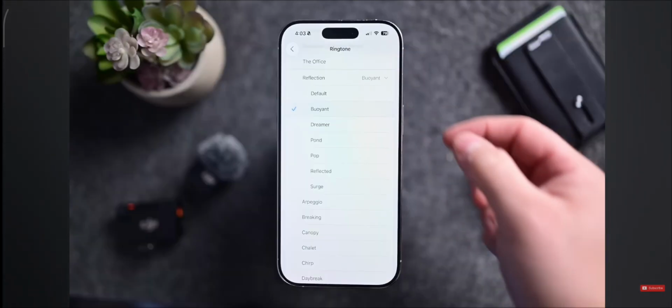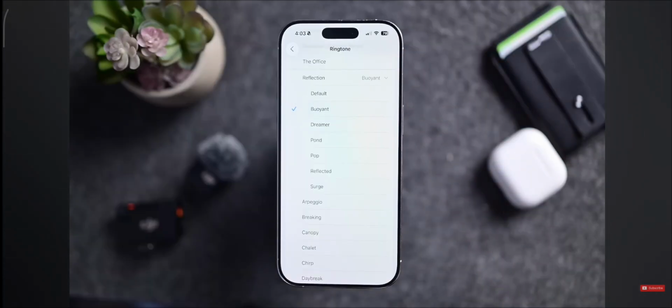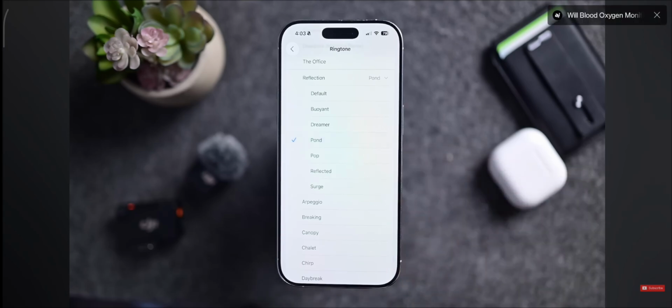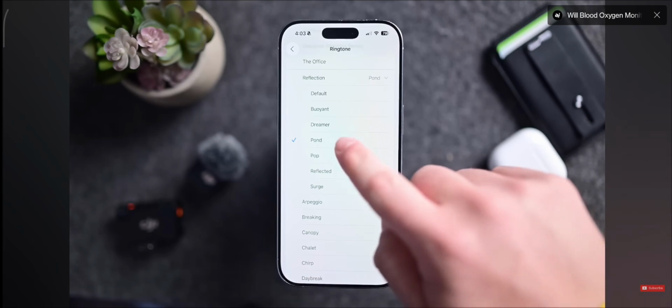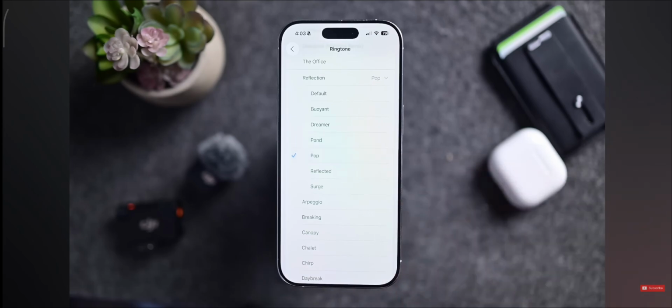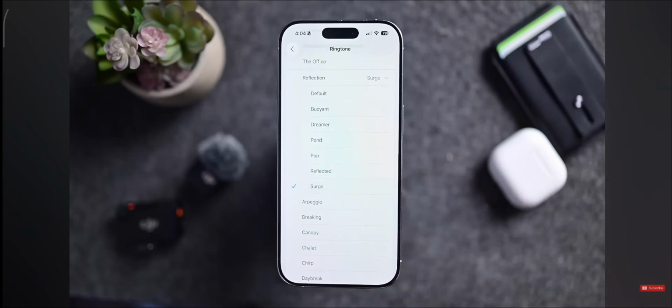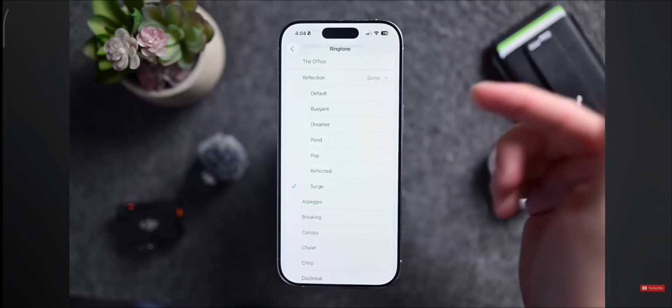Here is buoyant. Here is pond. Here is pop. Here is the reflected one. Here is surge. And my favorite, dreamer.